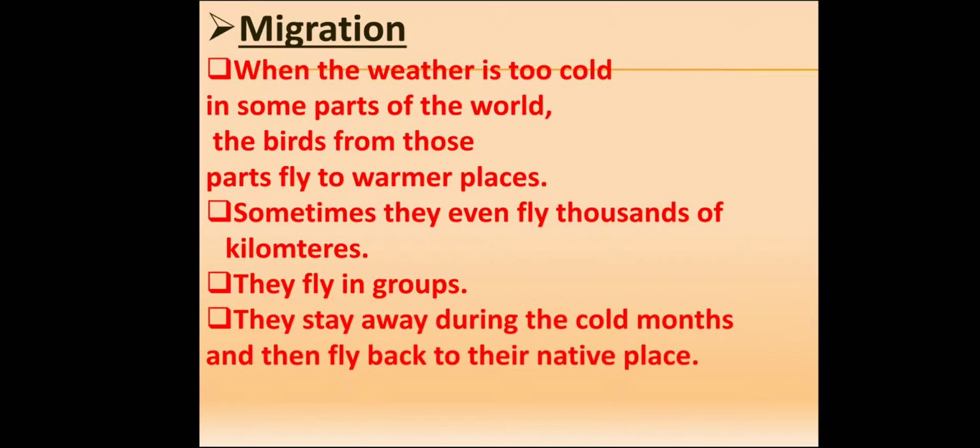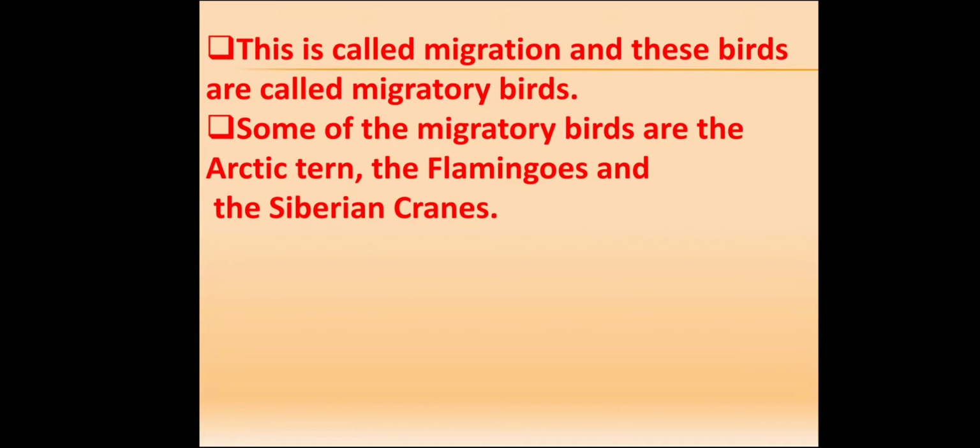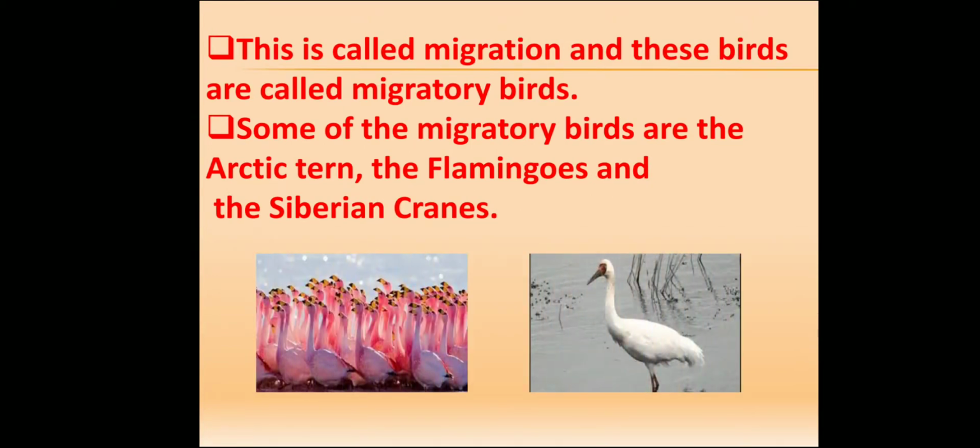They stay away during the cold months and then fly back to their native place. This is a migratory bird. This is called migration, and these birds are called migratory birds. Some of the migratory birds are the Arctic tern, flamingos, and Siberian cranes.